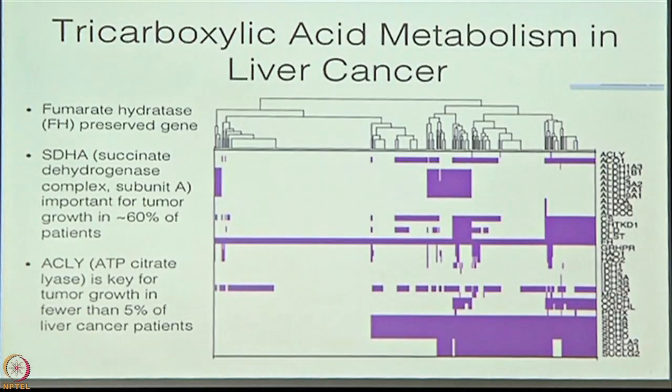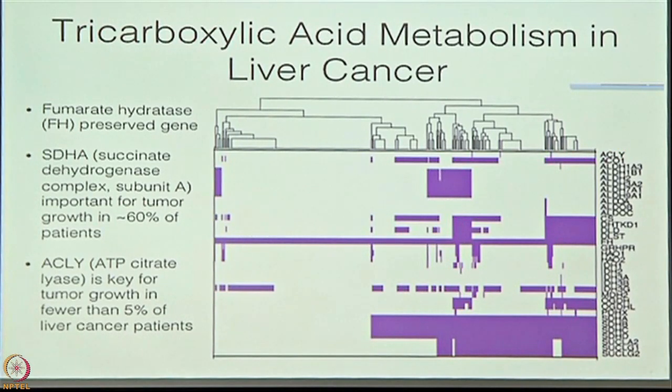Then we looked at liver cancer patients, and I am looking at elements of tricarboxylic acid metabolism. I want to tell you that FH, or fumarate hydratase, was found in all liver cancer tumors. ACLY, right there on the top, see those small bars there?